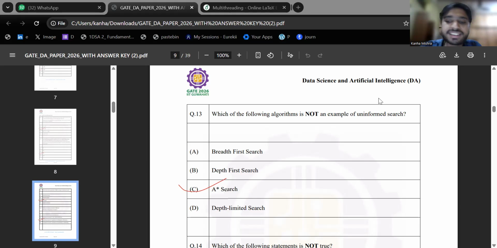Now, what is A star? So let's quickly talk about that. In A star, f of n is equal to g of n plus h of n, where g of n is the cost from the starting node to a particular point, and h of n is the estimated cost to the goal.